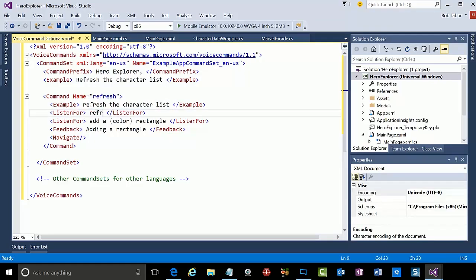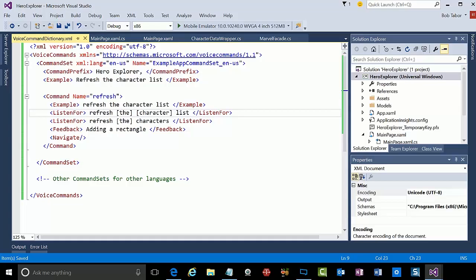So refresh the character list, or even just refresh the characters. And I might even just make this character also optional. I don't know if I can do that. Let's just throw that in there. So you could just say refresh list, or refresh characters, or refresh the list, refresh the character list, refresh the characters. Okay, so a lot of different ways to get at this.